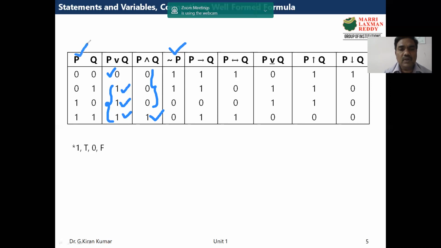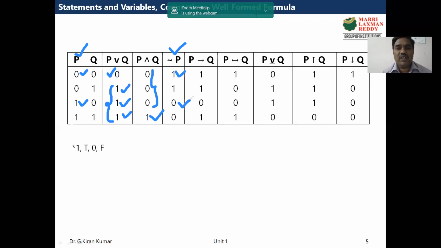So if P is 0, then the negation of P is 1. Please see here. If P is 0, negation of P is 1. Of course, wherever P is 0, negation of P is 1. And if P is 1, then negation of P becomes 0. So a negation operator simply negates the truth value of the proposition. And if you observe carefully, it is a unary operator. That means it takes only one proposition, one operand. Whereas remaining all the operators are binary operators, where they take two operands or two propositions.